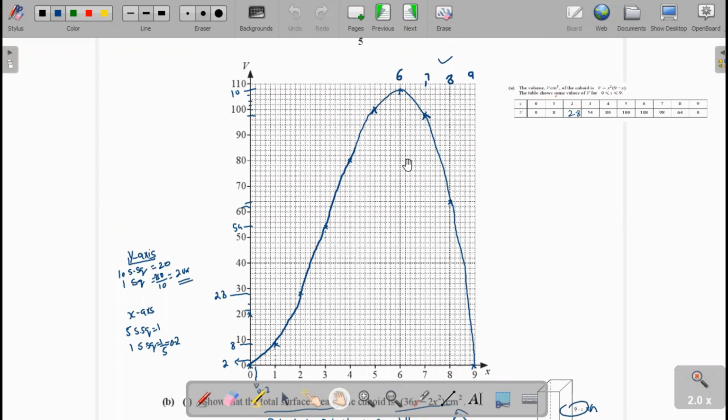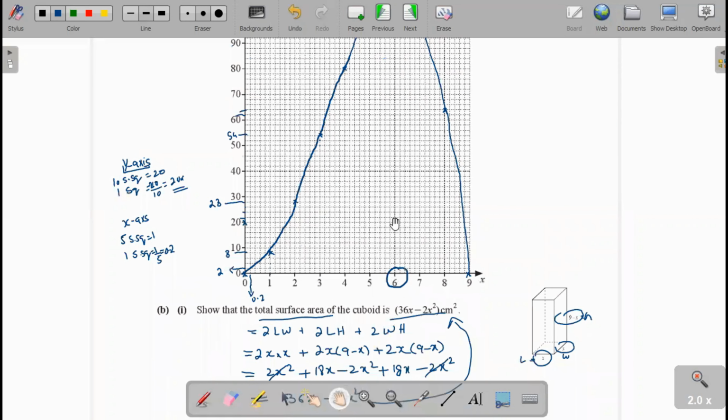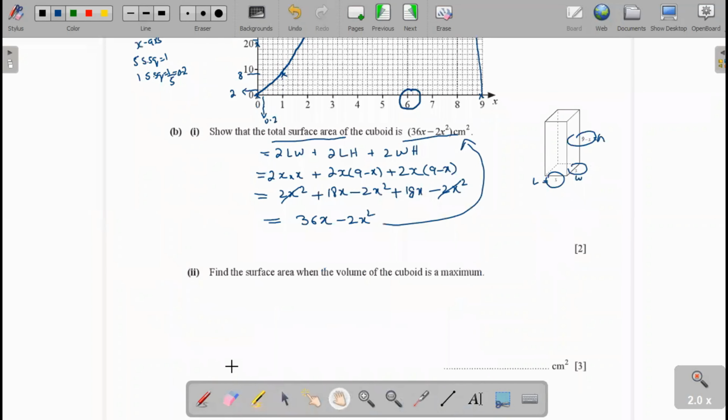The volume is maximum at this point, where x is 6. At this position, volume is maximum, and that is the length at which the volume is maximum. Therefore, we write x equal to 6.